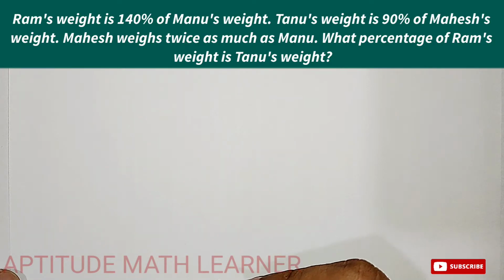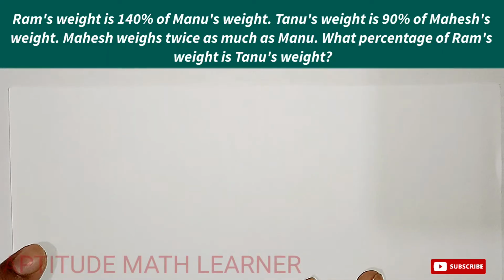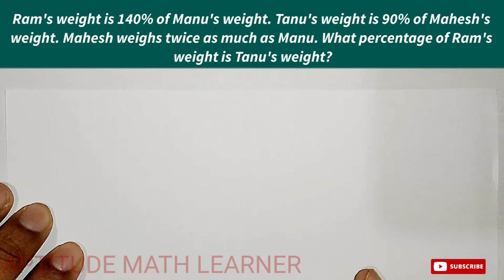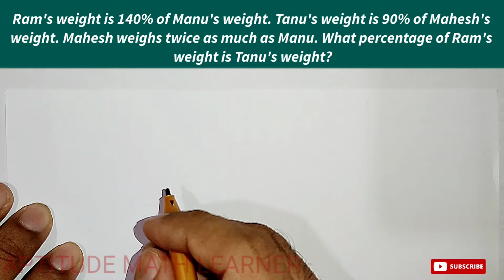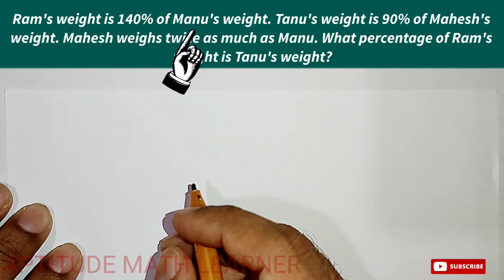But unfortunately, we are not given a single person's weight in it. So let's try to tackle the data which has been given in the question. Here it says in the first part that Ram's weight is 140% of Manu's weight.